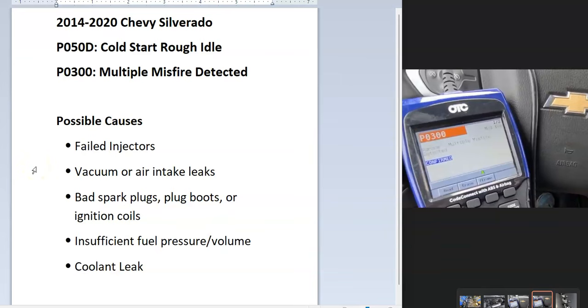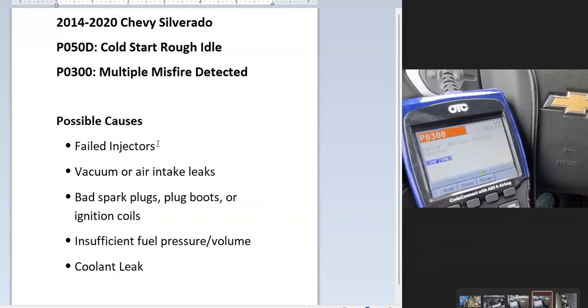And so while fuel injectors are the most common, there can be some other things too. There could be a vacuum leak or intake air leak. The spark plugs could be bad, or the ignition coils. The fuel pump might not be putting out enough pressure, and it's possible there's a coolant leak. There are some cases where the head gasket is leaking, and it's leaking coolant into the cylinders, which is causing this problem. But that's not very common. The most common cause for these two codes is going to be the failed fuel injectors, and the most common fix for these is going to be just to go through and replace them all.